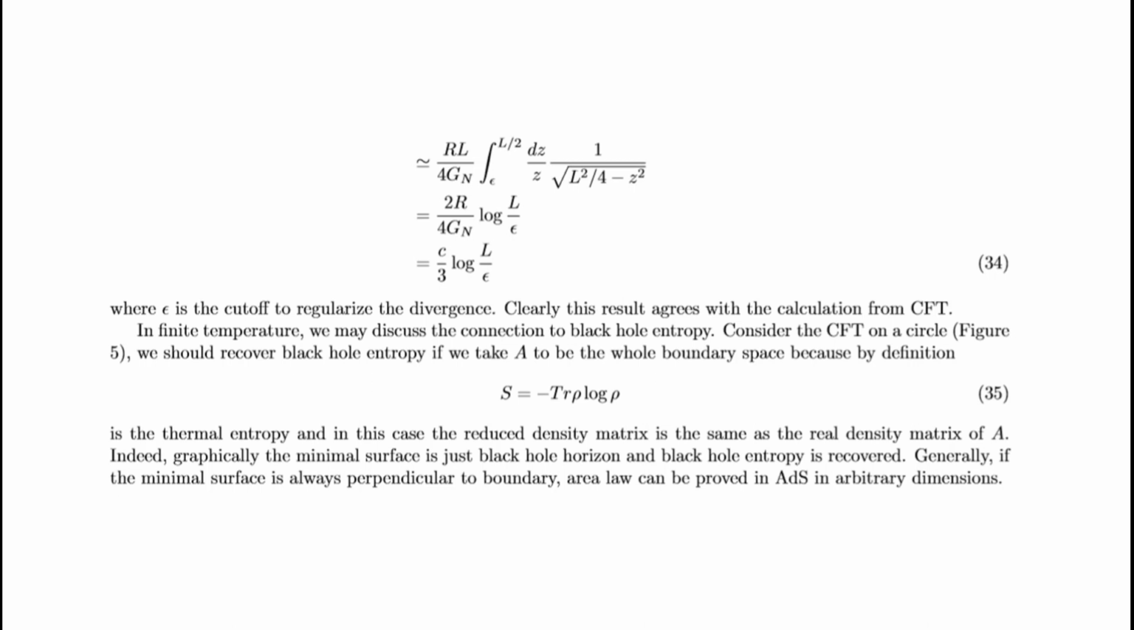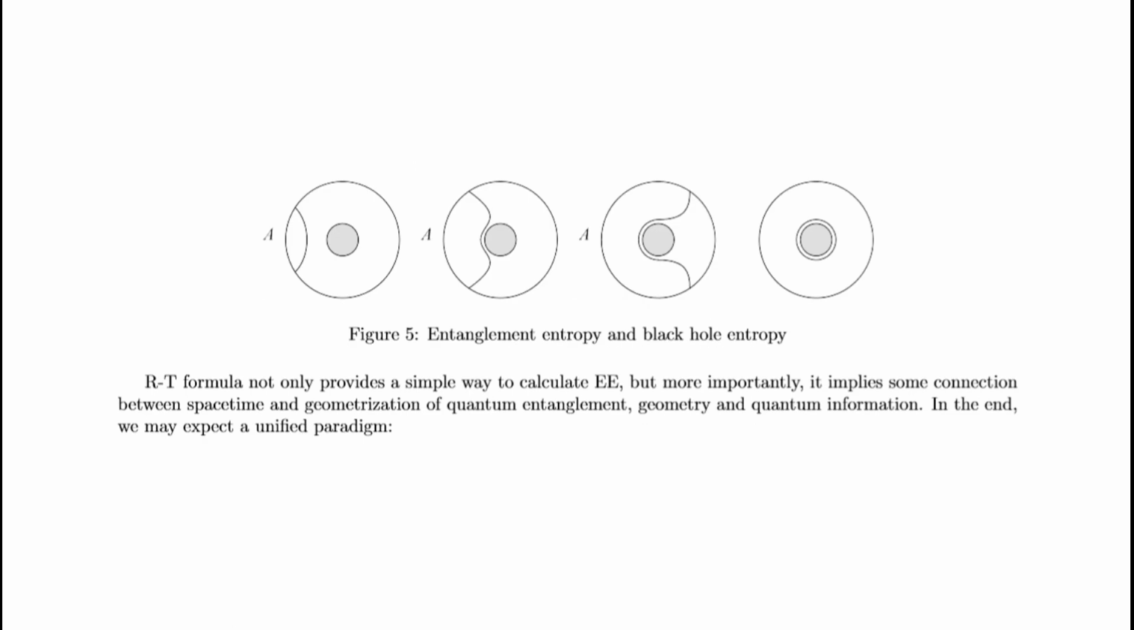At finite temperature, we may discuss the connection to black hole entropy. Consider the CFT on a circle. We should recover black hole entropy if we take A to be the whole boundary space, because by definition the entanglement entropy is then the thermal entropy, and in this case the reduced density matrix is the same as the real density matrix of A. Indeed, graphically, the minimal surface is just the black hole horizon and black hole entropy is recovered. Generally, if the minimal surface is always perpendicular to the boundary, the area law can be proved in arbitrary dimensions.